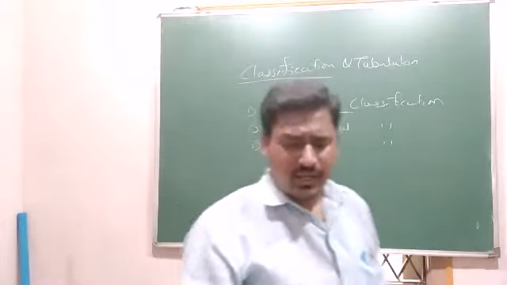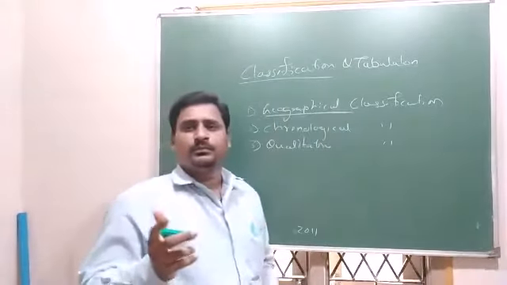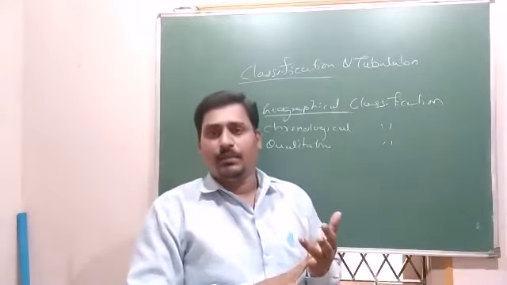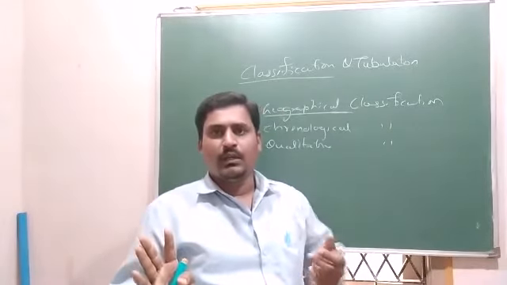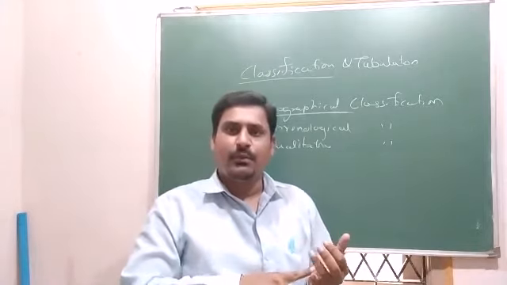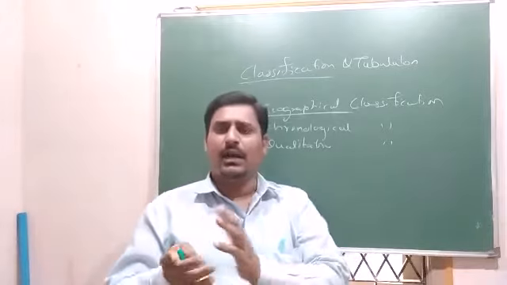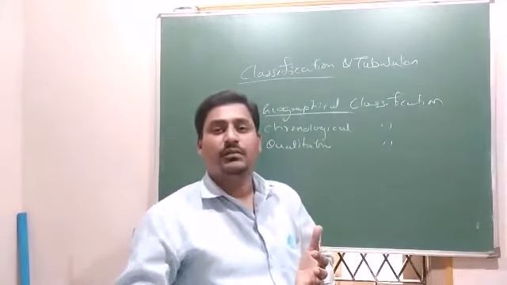And when we divide these qualities into just two, if one is present, the other will be absent. If male is there, female will not be there. If married is there, unmarried will not be there. If he is employed, he is not unemployed. So the presence of one characteristic leads to the absence of another.